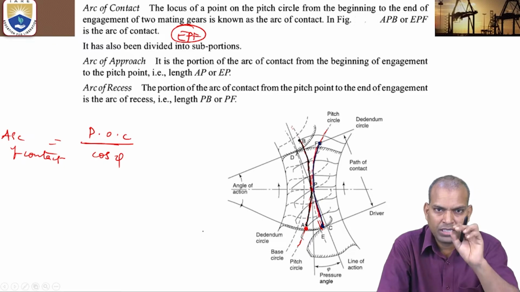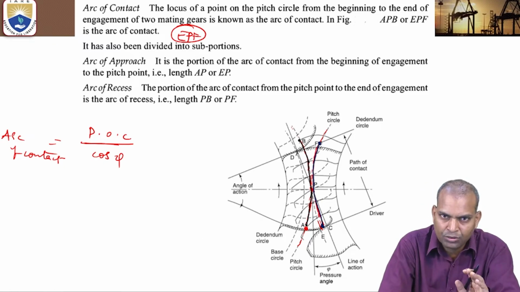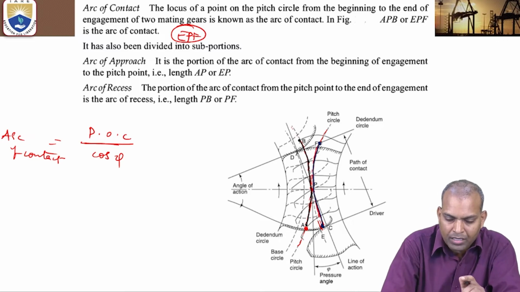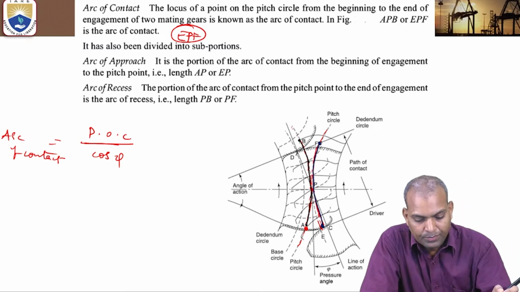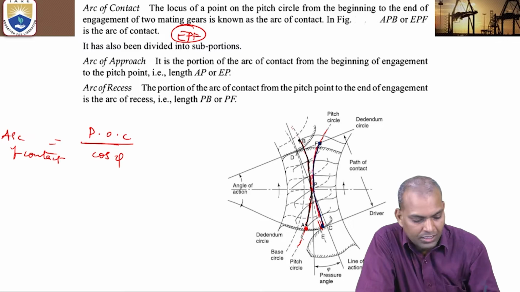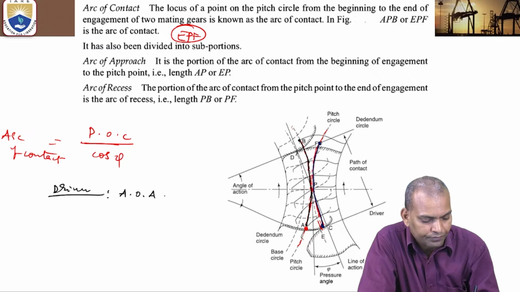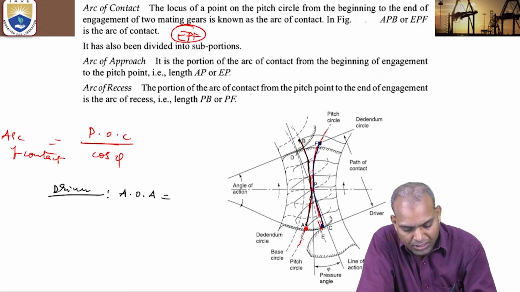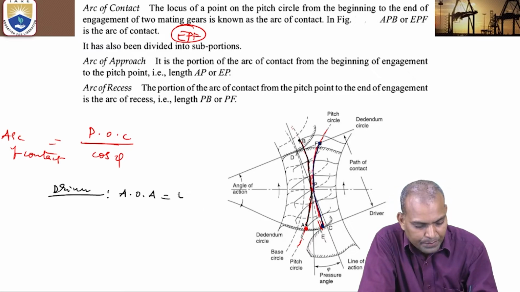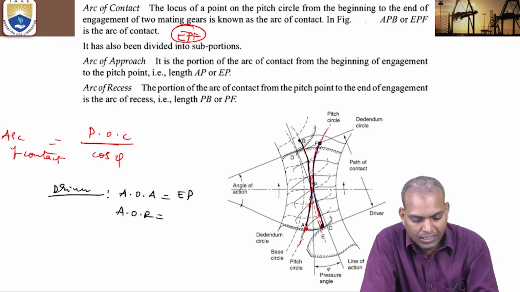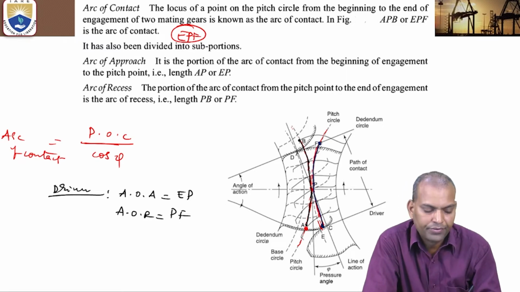Now we can also divide this arc of contact into sub portions for both the driver and the follower. Consider the driver. For the driver, the arc of approach is EP, and the arc of recess is PF.